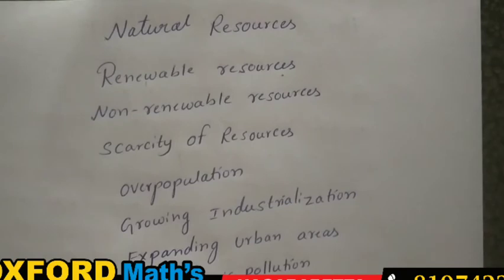Next one is atmospheric pollution. Even though nature has a good capacity to provide all facilities for human beings, still we are getting scarcity of natural resources. Why? Because we are not using the natural resources effectively. We are using the natural resources without any technical or scientific method. So this leads to pollution.